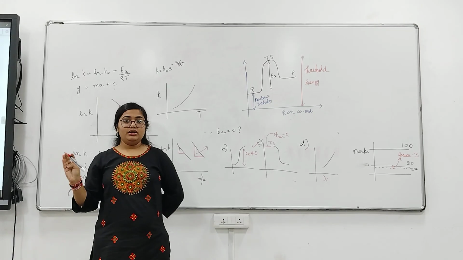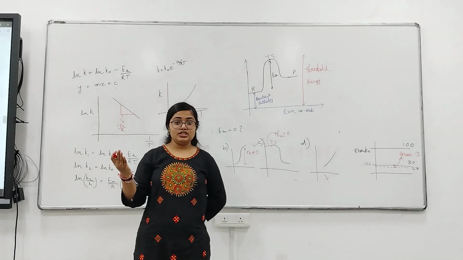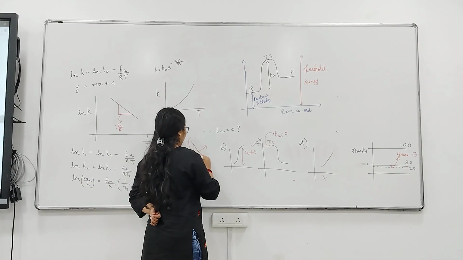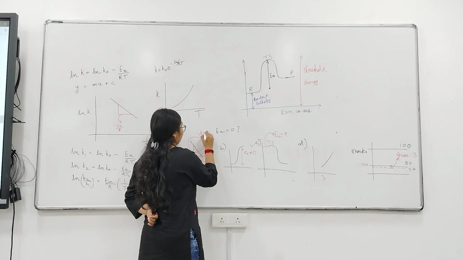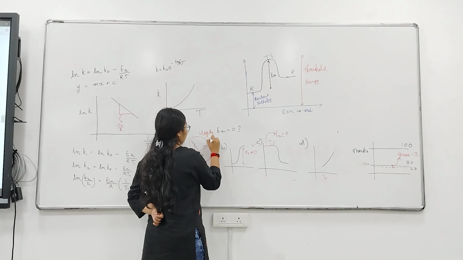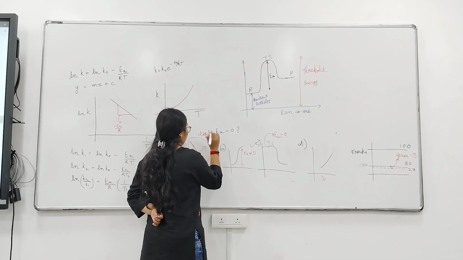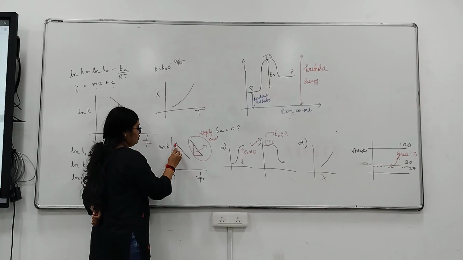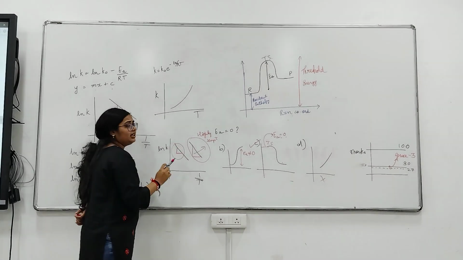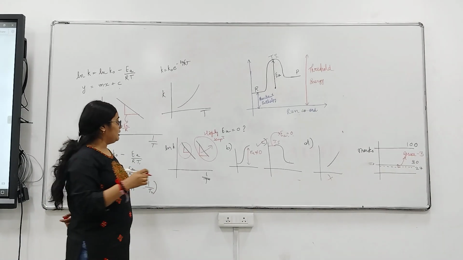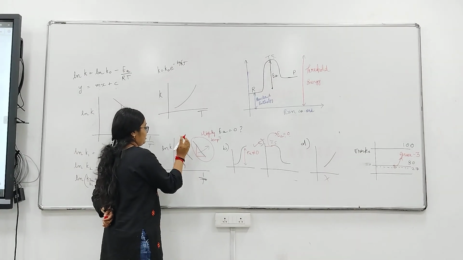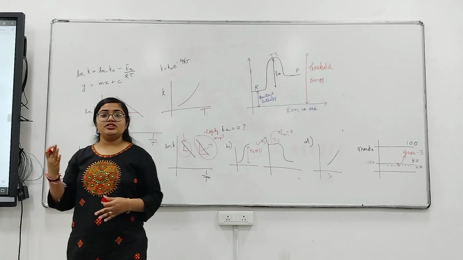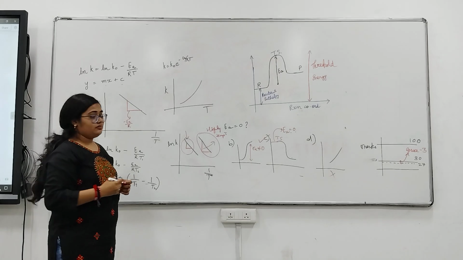If the slope is steeper, it means a high amount of activation energy is required, which means the reaction is highly temperature dependent. If the slope is like this, it means the reaction is less temperature dependent, but still on changing the activation energy, the temperature dependence will change.